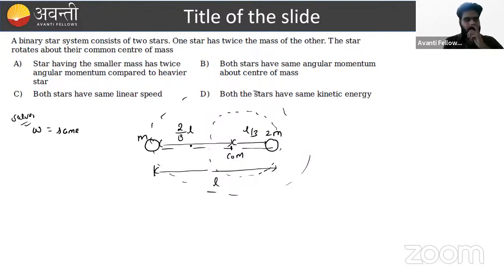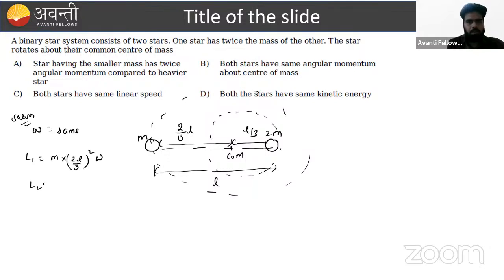So what is the angular momentum, beta? We know that, sir, if you want to write down the angular momentum, L1 for this mass M, with moment of inertia M R square, where the distance is 2L/3 whole square, into omega.